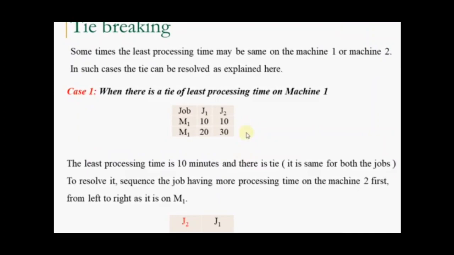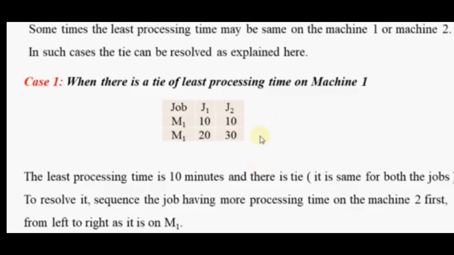and for job 2 on machine 1 it is also 10. For M2, job 1 is 20 and job 2 is 30 minutes, or 30 hours, whatever the unit they are given. In such cases, if you consider the least processing time, it occurs on both the jobs, that is 10 minutes and 10 minutes. In this particular table the least processing time is 10 minutes, but it corresponds to both jobs J1 and J2, and it occurs on the same machine.